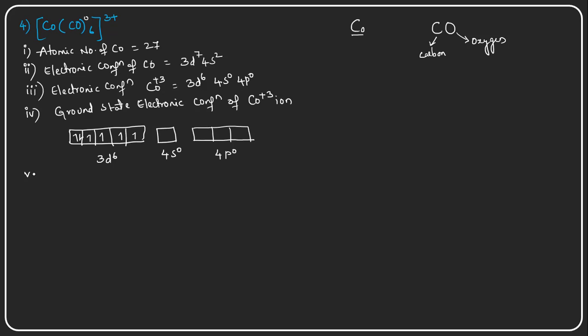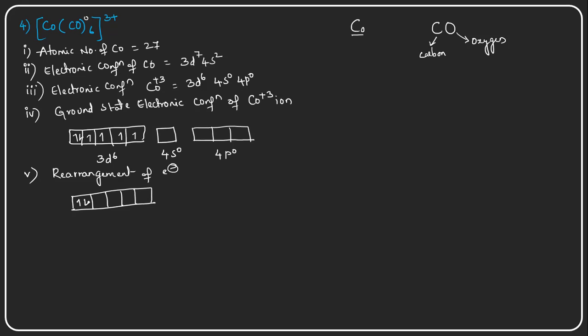And what will be the fifth point now? The fifth point is the rearrangement of the electrons takes place in such a way that it provides empty d orbitals for the electron pairs donated by the carbonyl group. So how will the rearrangement take place? Let us see now. Simply they will pair up themselves, right?